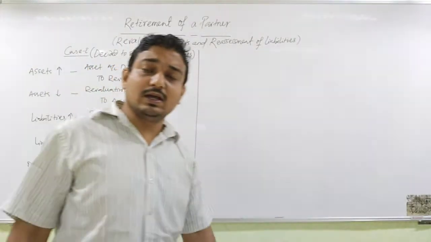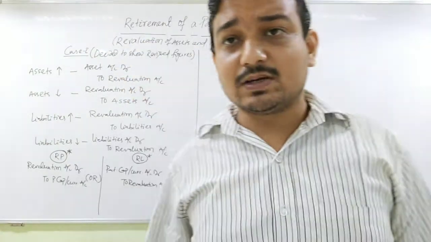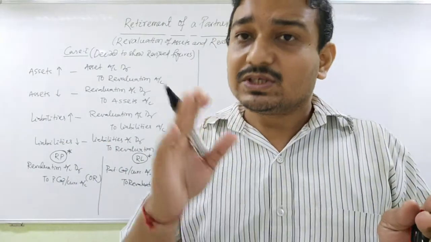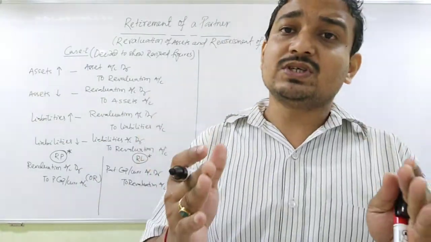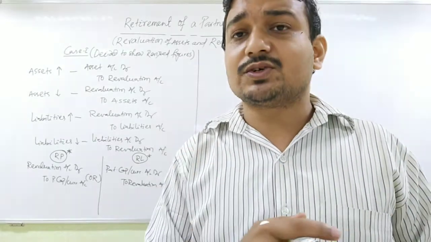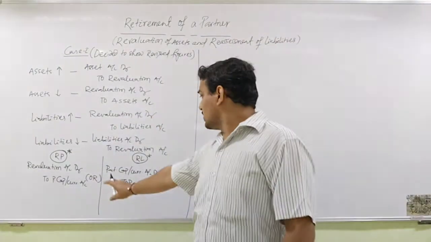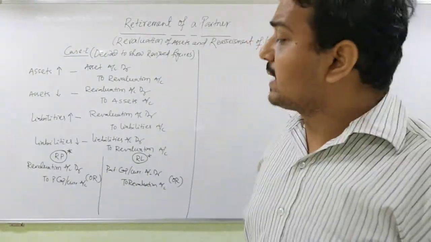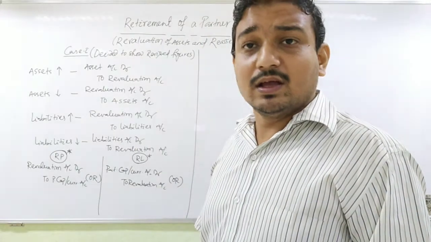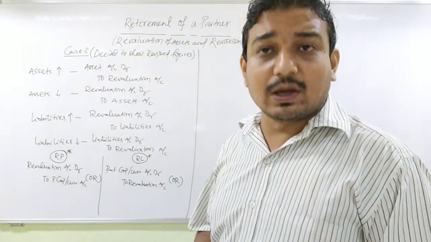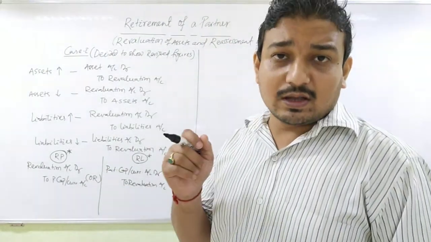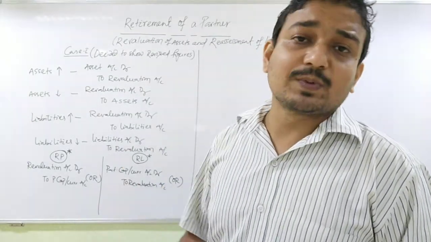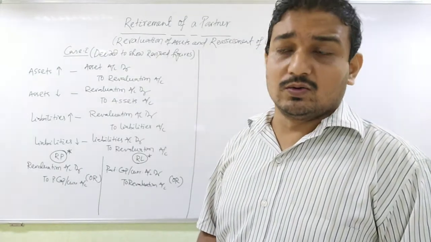What is the meaning of old ratio? A, B, C are three partners. Suppose C retires, then who are the old partners? A, B, C. That's why the proportion of A, B, C, whatever the profit sharing ratio was, in the same ratio we will distribute the revaluation profit and revaluation loss. If the capital account is fluctuating, then we will transfer it to the partner's capital account, and if the capital account is fixed, then we will have to transfer it to the partner's current account.